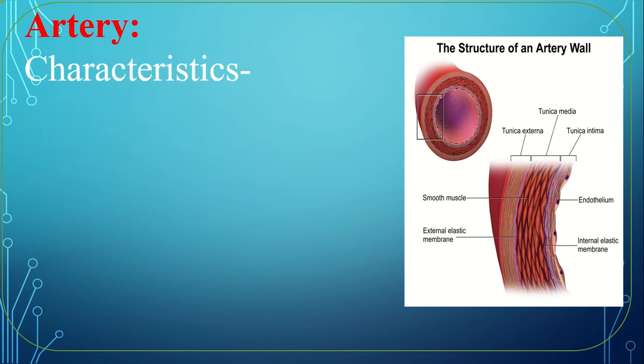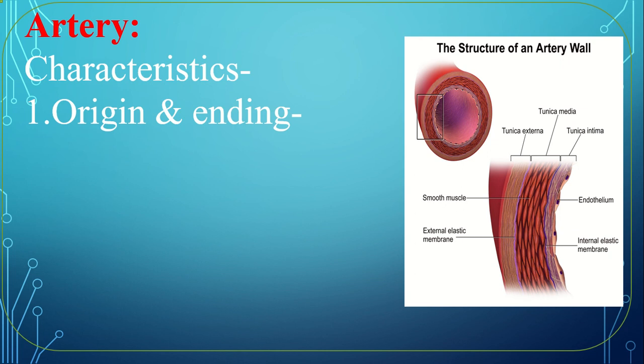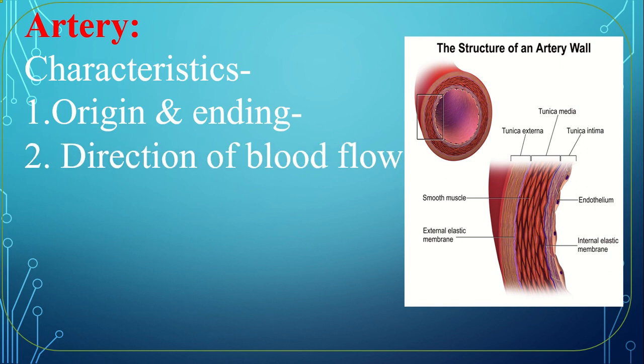Characteristics of artery: origin and ending. Artery is originated from heart, end on organ. Direction of blood flow: heart to different organ. Wall of artery or wall of vessels.